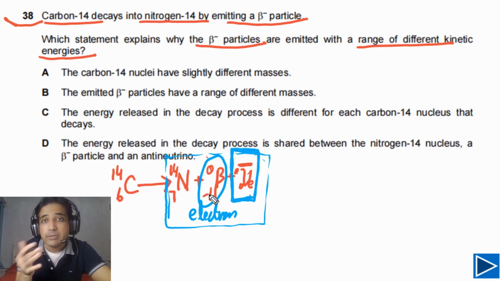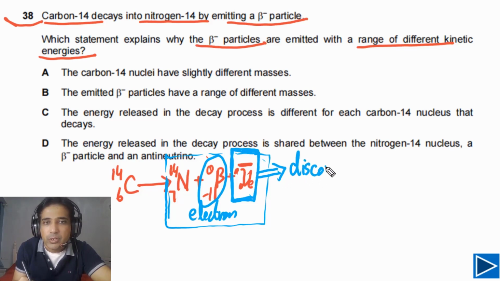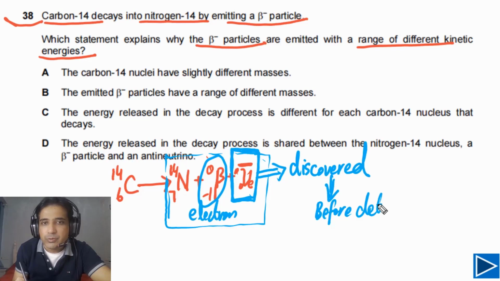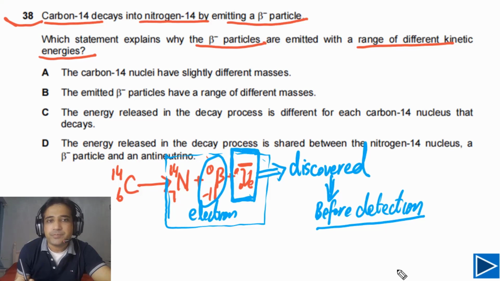Then there was a theory that there is another particle, and that particle was the neutrino, in this case the electron antineutrino. So this is how neutrino was discovered before it was detected. Theoretically we discovered there must be another particle, and later the neutrino was detected as well.